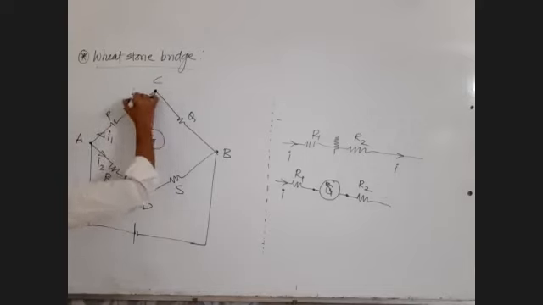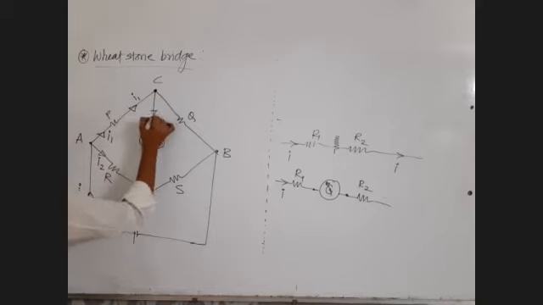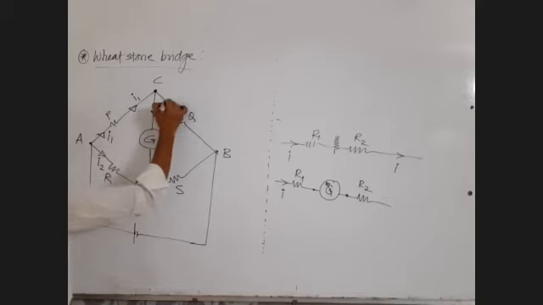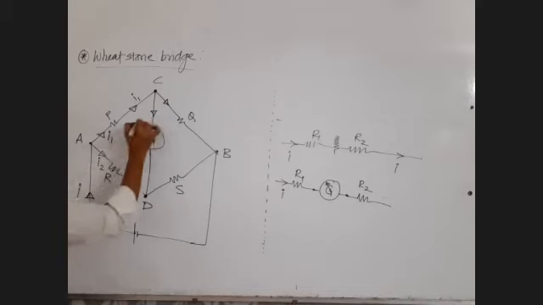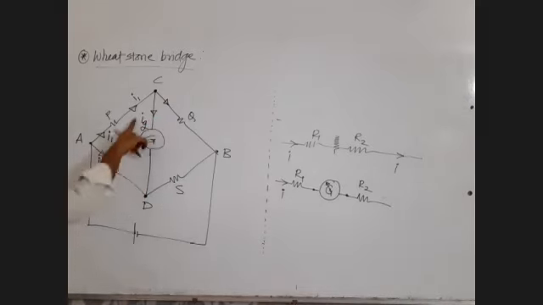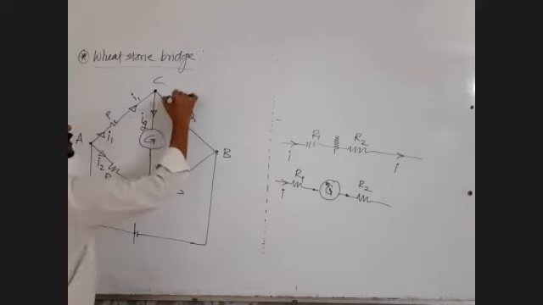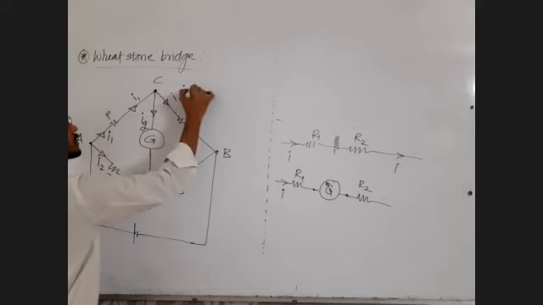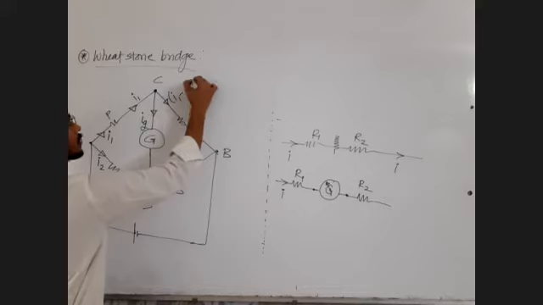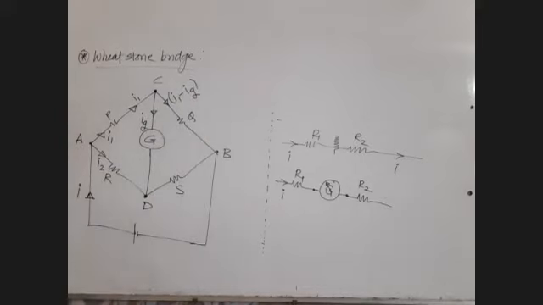This I1 current will split into 2 currents. Let us call the current through galvanometer IG. The other current will be I1 minus IG.